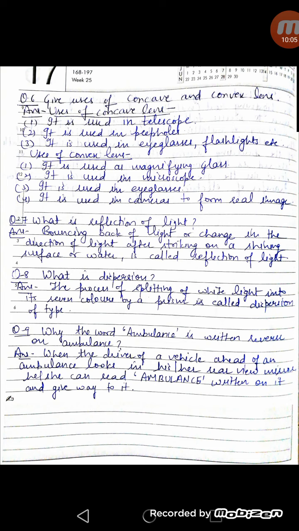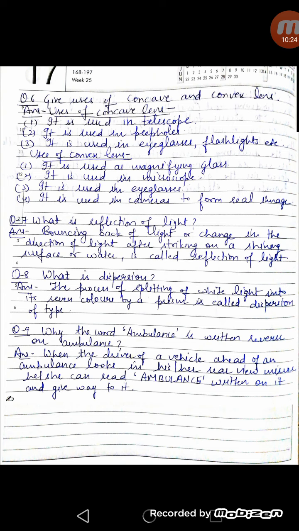In the next question, you have to tell the uses of concave and convex lens. Concave lens is used in telescope, peepholes, eyeglasses, flashlights, etc. Whereas convex lens is used as a magnifying glass, in microscope, in eyeglasses, in camera. So you can write any 2-3 uses of concave and convex lens.